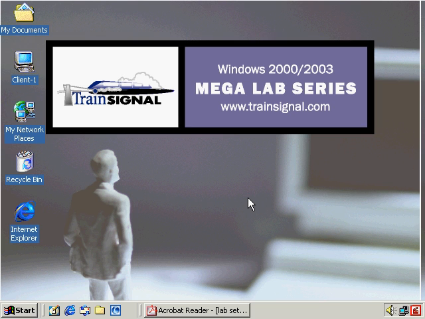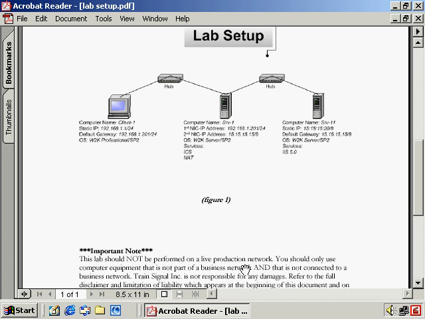Okay, before we get started with the actual configuration of terminal services, you need to have a general idea of the topology of the network, whether it's this network or your own network that you're working on. Because if we take a look, this is a representation of what we're going to be working with in this Mega Lab series, and also can resemble something that you might be setting up at home.